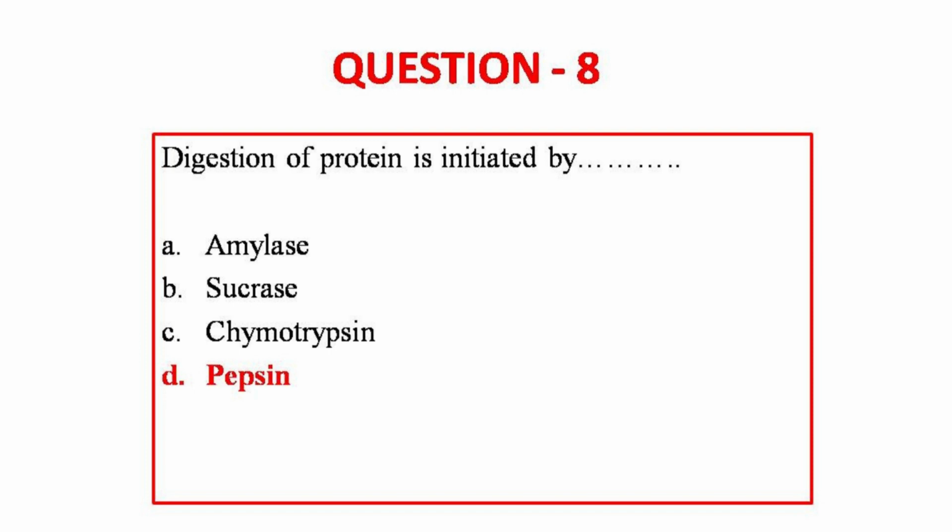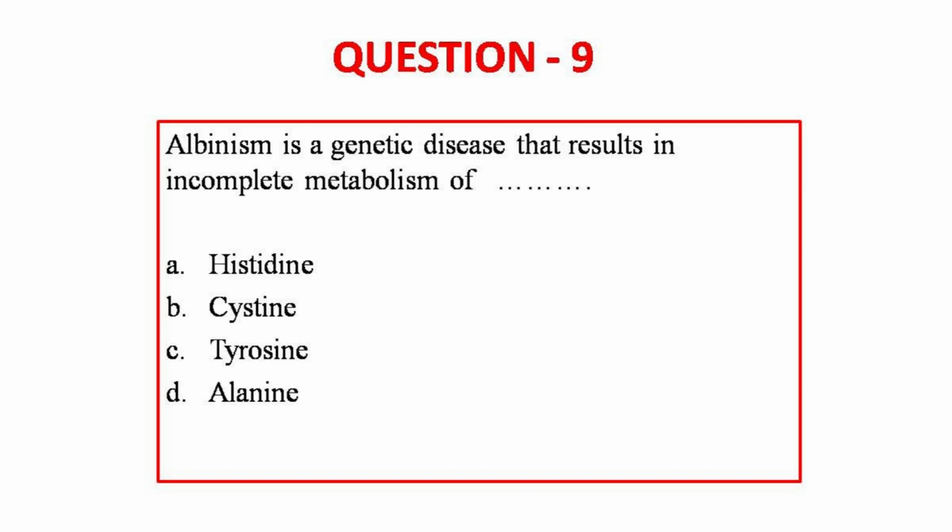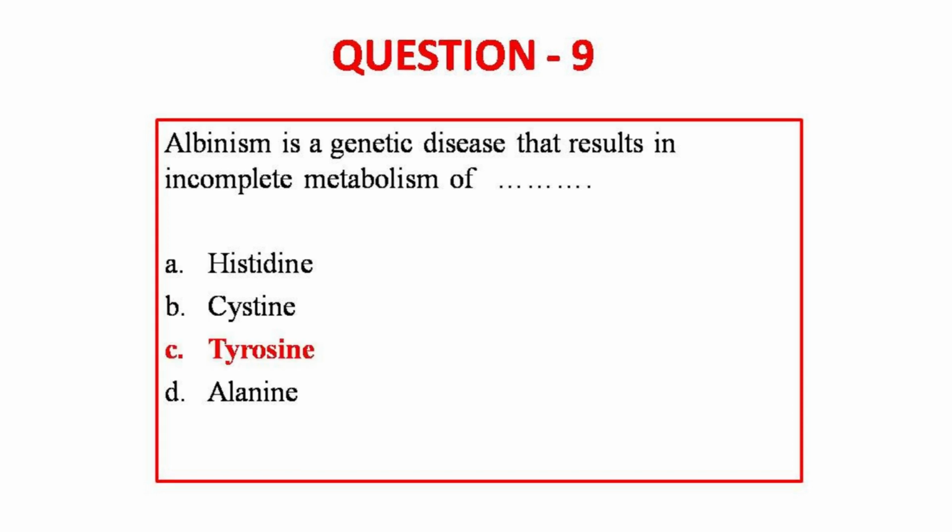So moving on to question number 9. Albinism is a genetic disease that results in incomplete metabolism of histidine, cysteine, tyrosine, alanine. The answer to this question is option C, tyrosine. So albinism is due to the lack of synthesis of the pigment melanin, as we all know, and this melanin is formed from tyrosine. So the genetic disease albinism is resulted because of the incomplete metabolism of tyrosine.